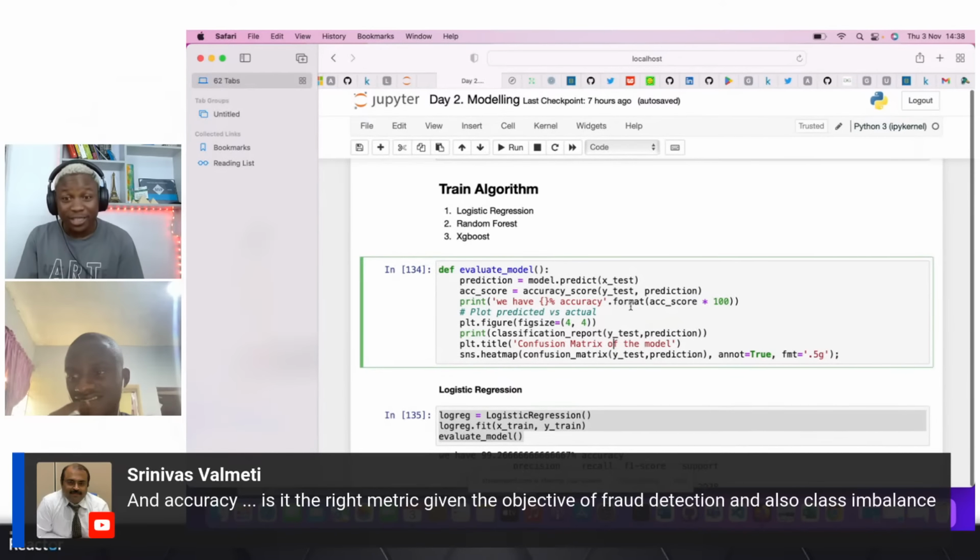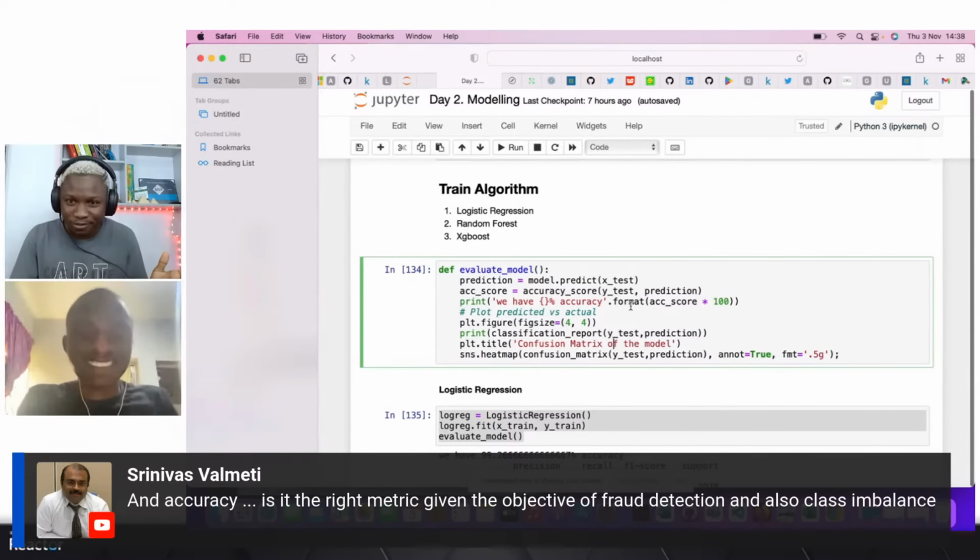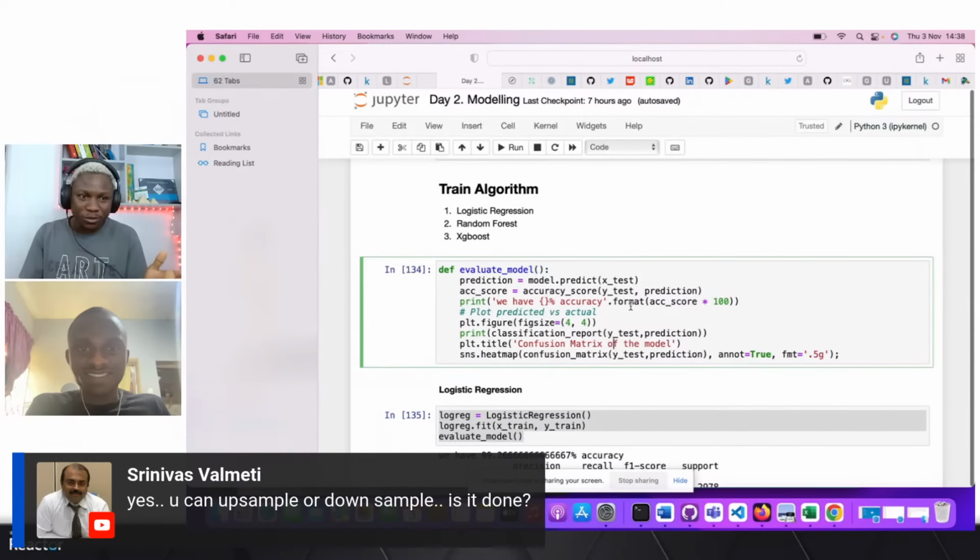Yes, we can see some conversation in the comment section here about upsampling. You can upsample or downsample. Have we done it? Of course, we've not touched that. So hopefully we get there, or we might just talk about the concept because it's an art. If you upsample, that doesn't mean you are solving the imbalance challenge immediately, because upsampling simply means adding more data, more representation to the sample you are using. Do you have up to that?